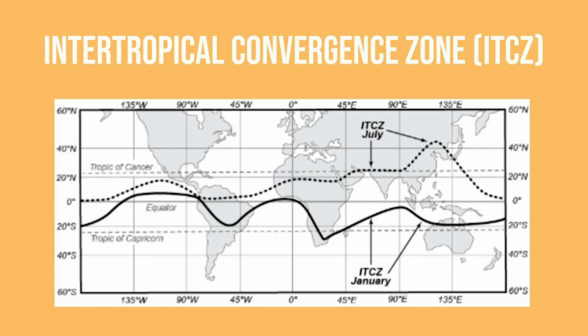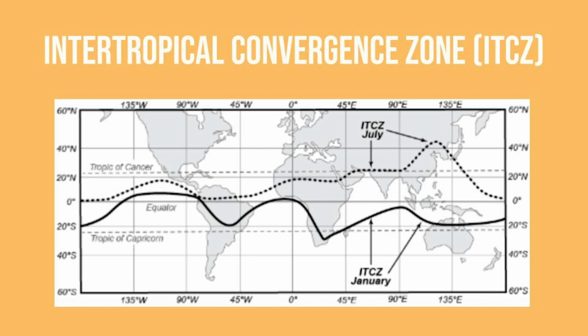The ITCZ is a band of low-pressure air that moves to the north or the south depending on which hemisphere is experiencing summer. The ITCZ moves more to the north when they are experiencing summer because it is more directly under the sun, creating insolation and heat. This also occurs the same in the south.